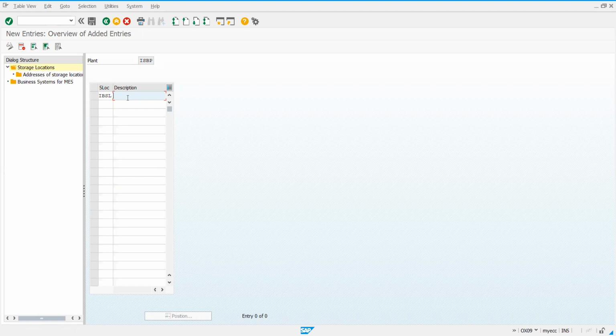You can give any name, but you have to make a list of what you are defining and creating, that you should remember. So ISBP STR LOC. I'll just give this. Field restrictions.